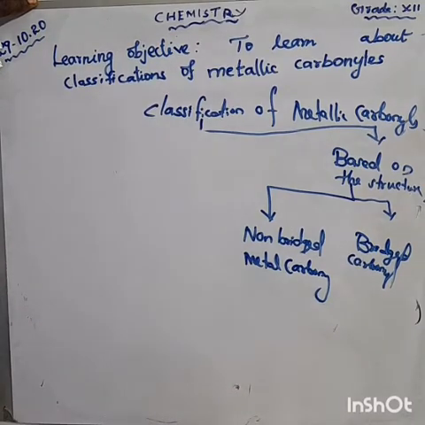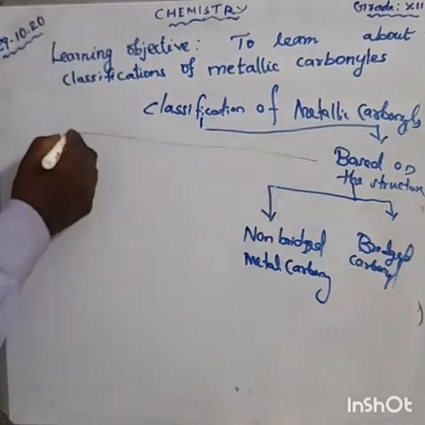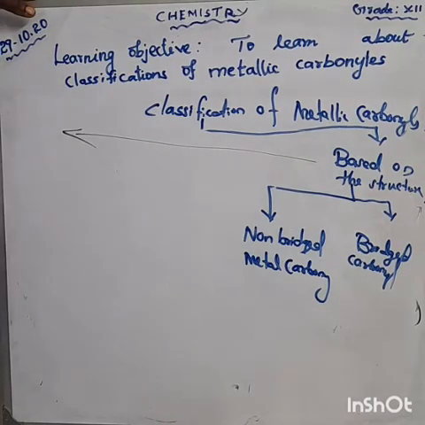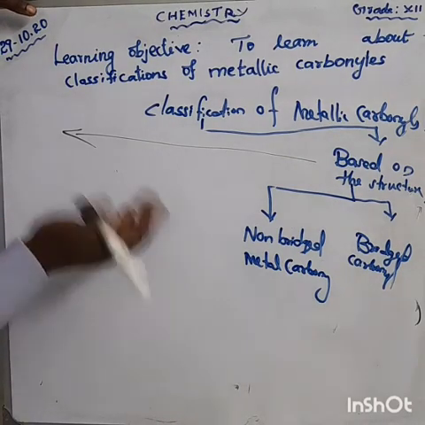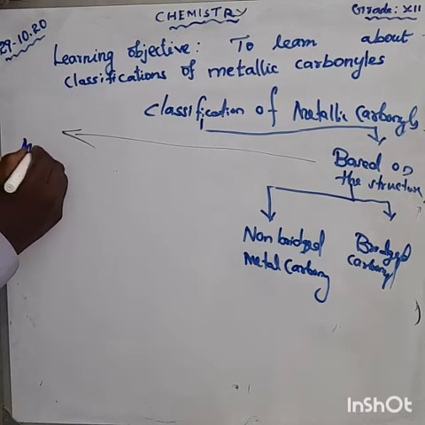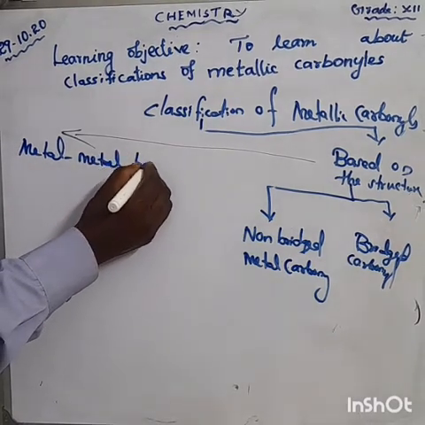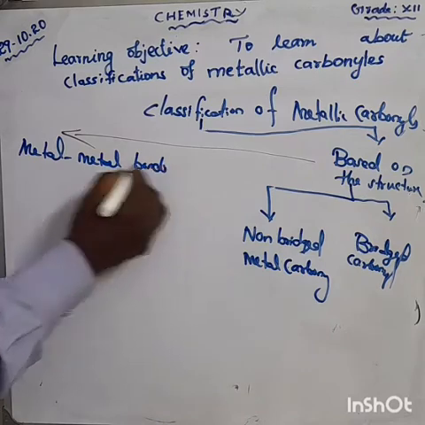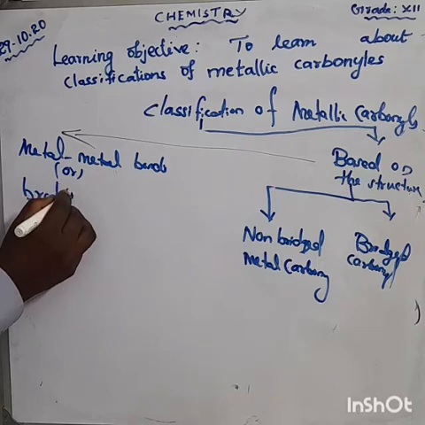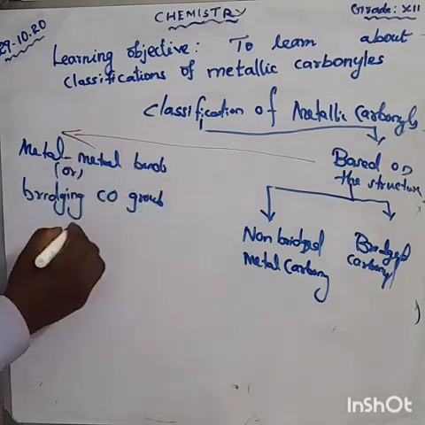Classification based on the structure. The structure of binuclear metal carbonyl involves either metal bond, or bridging CO group, or both.